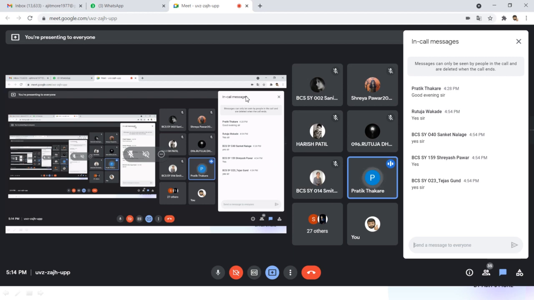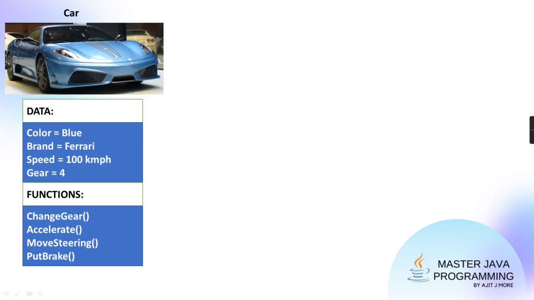Sir, yes, understood. Only essential data is shown. Yes, exactly. Only what is needed, only that much. What is not to be shown to others is kept hidden. So algorithms are also kept hidden, remember. As I said, when you operate a car, you don't know how the power is generated, how the gearbox is operated. You don't know everything. You are just operating it.